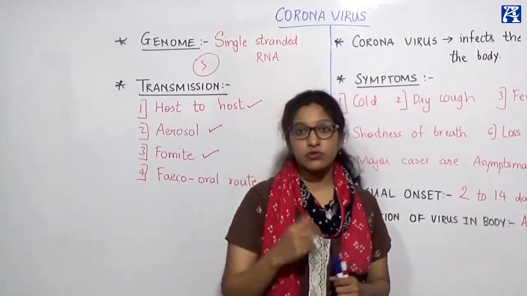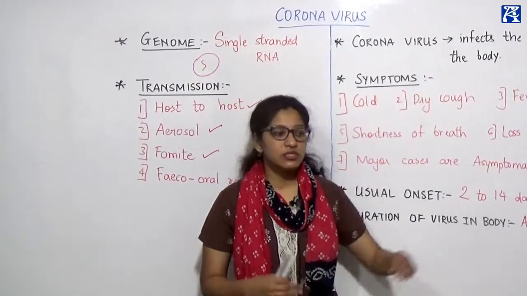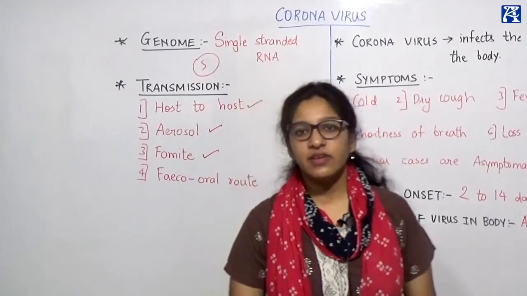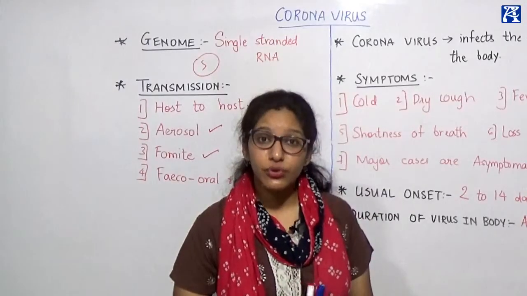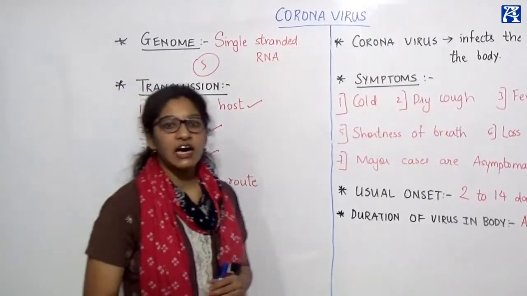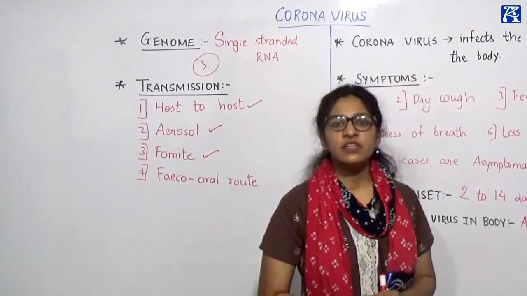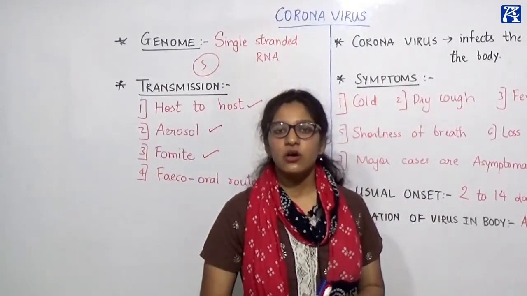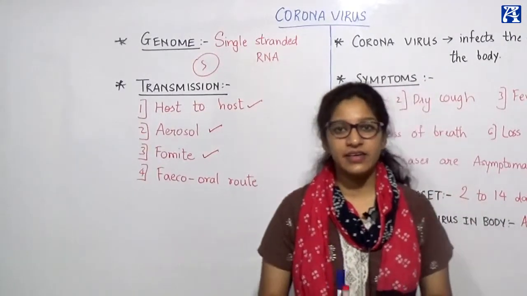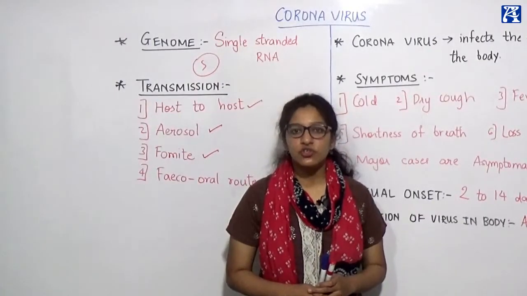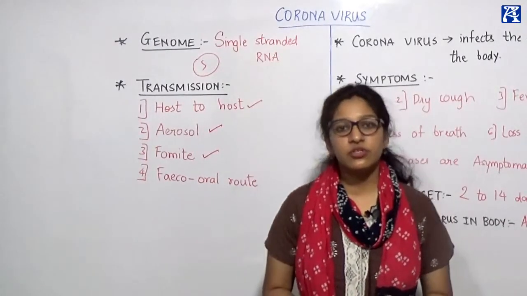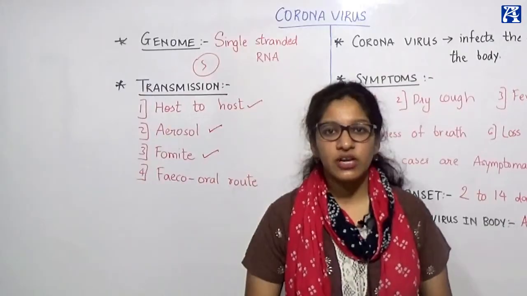Also, for aerosol transmission, it is advised that people should stay far away from each other, at a distance of at least 6 meters. Why? So that there will be no transmission of the disease through the aerosol method. For fomite, firstly, we are not supposed to touch anything that is not ours. Secondly, whatever we use should be sanitized properly. All the substances which are touched by anybody else, you should sanitize, or make sure that you don't touch your mouth or your nose immediately after you touch anything unknown. And before you touch your mouth or nose, you should sanitize your hands.